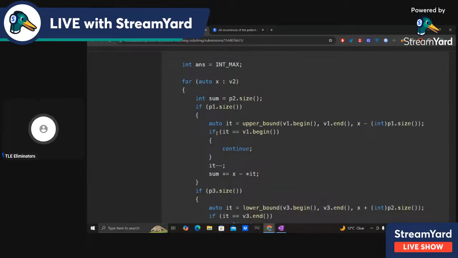So if it is equal to v1.begin, then that means there is no index that is smaller than x minus p1.size. So I was not able to find any index of p1 which was not overlapping, so I'll continue. Otherwise, I'll just do it minus minus and sum plus equals x minus star it.